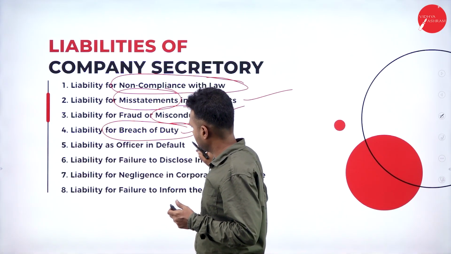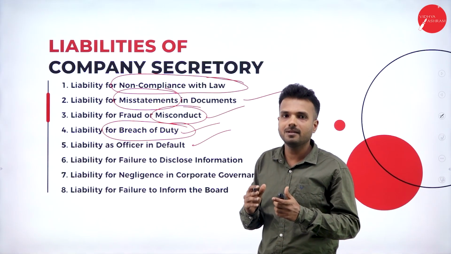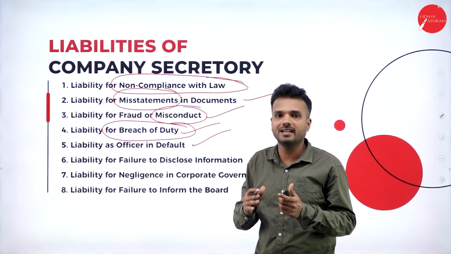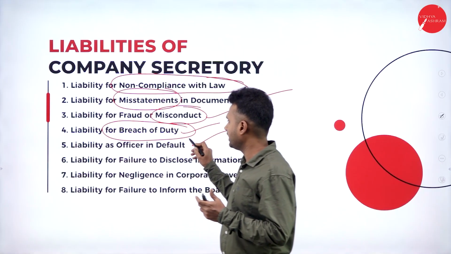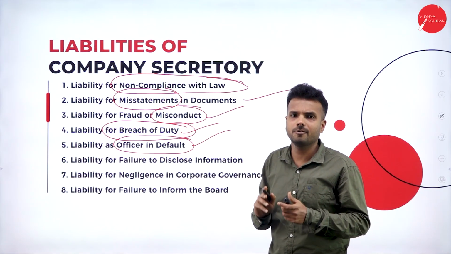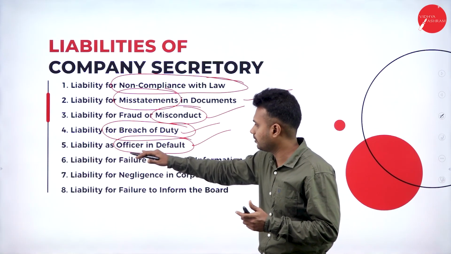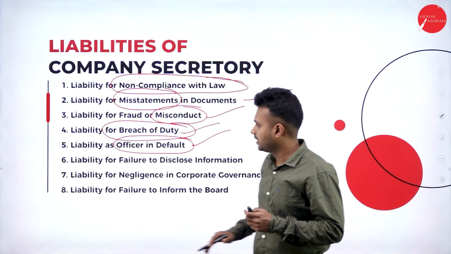Liability as an officer in default. Okay, so he is liable as an officer in the organization. The name itself shows that he is a member of top level management. He is a member of top level management. We consider him a key managerial personnel. It is a default of a company secretary.